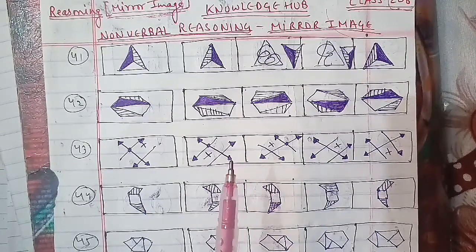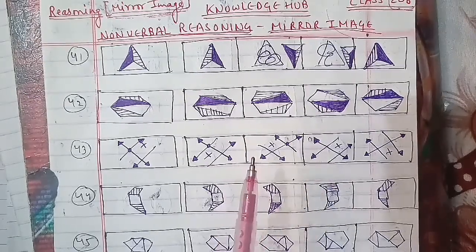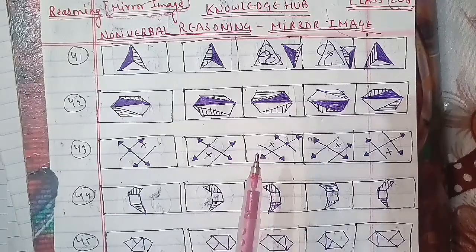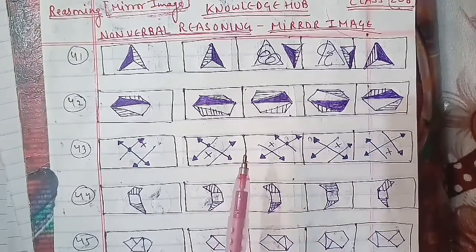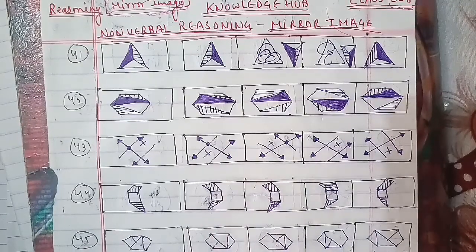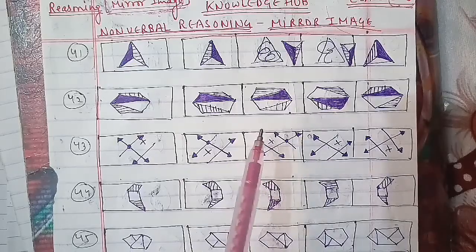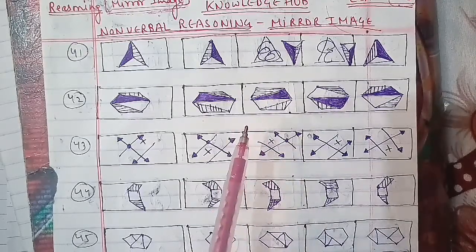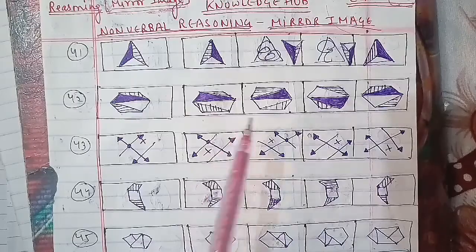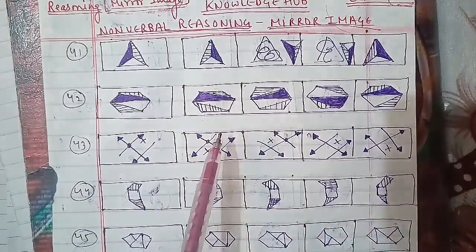After that, we had done logic reasoning, where we had covered logic, statement argument, statement assumption, statement course of action, statement conclusion, deriving conclusion from passages, theme detection, question statement, and miscellaneous logical puzzles as well. After that, we had started with non-verbal reasoning, where we had covered more than 1000 questions of series, analogy 500 questions, classification 500 questions, analytical reasoning we had done, and mirror image that we are dealing with, and hopefully it will be the last class of the mirror image as well. So this is non-verbal reasoning, mirror image.